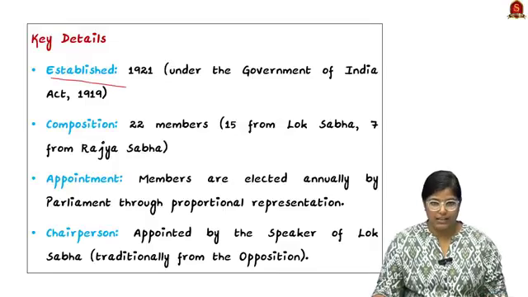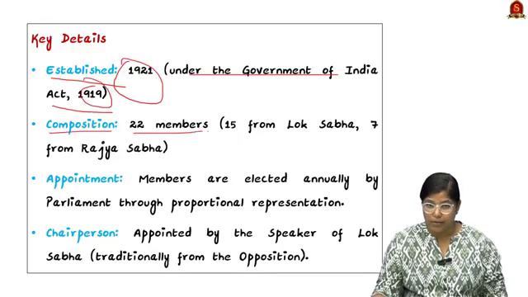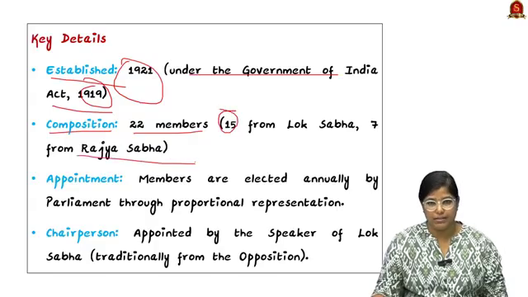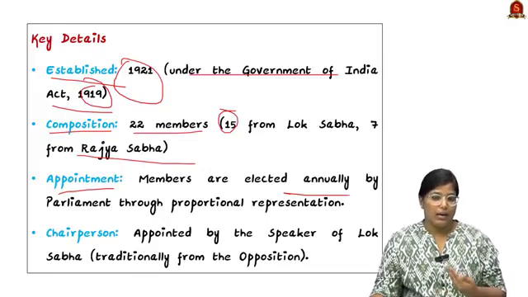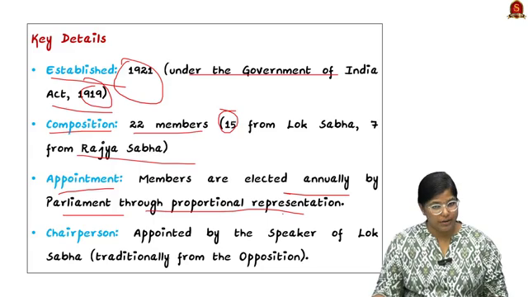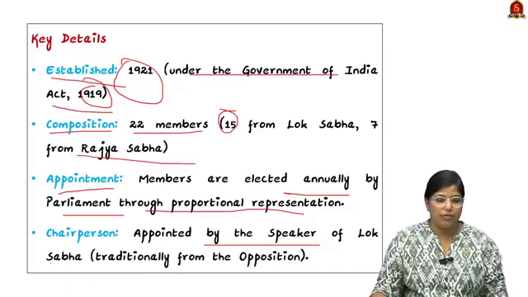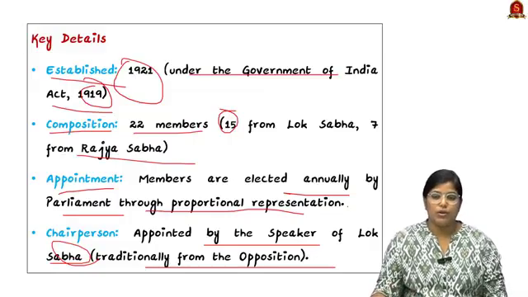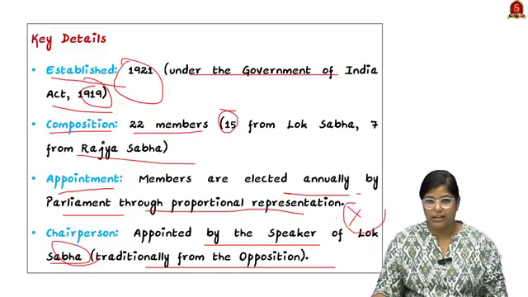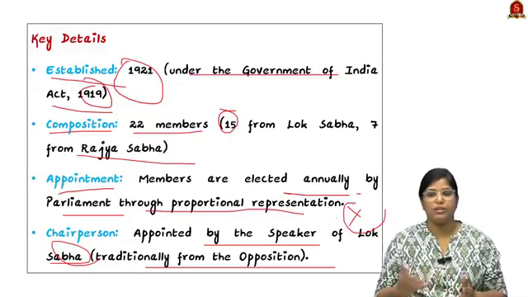Before that, we shall see about the key establishment. It was established in 1921 under the Government of India Act 1919. Remember this. It has a composition of 22 members, 15 from Lok Sabha and 7 from Rajya Sabha. The members are elected annually by Parliament through proportional representation, and the chairman is appointed from among the elected members by the Speaker of Lok Sabha. The chairperson is traditionally appointed from the opposition to bring in checks and balances. So you can use these points in your mains answer as well to show how Indian democracy has aligned itself based on checks and balances.